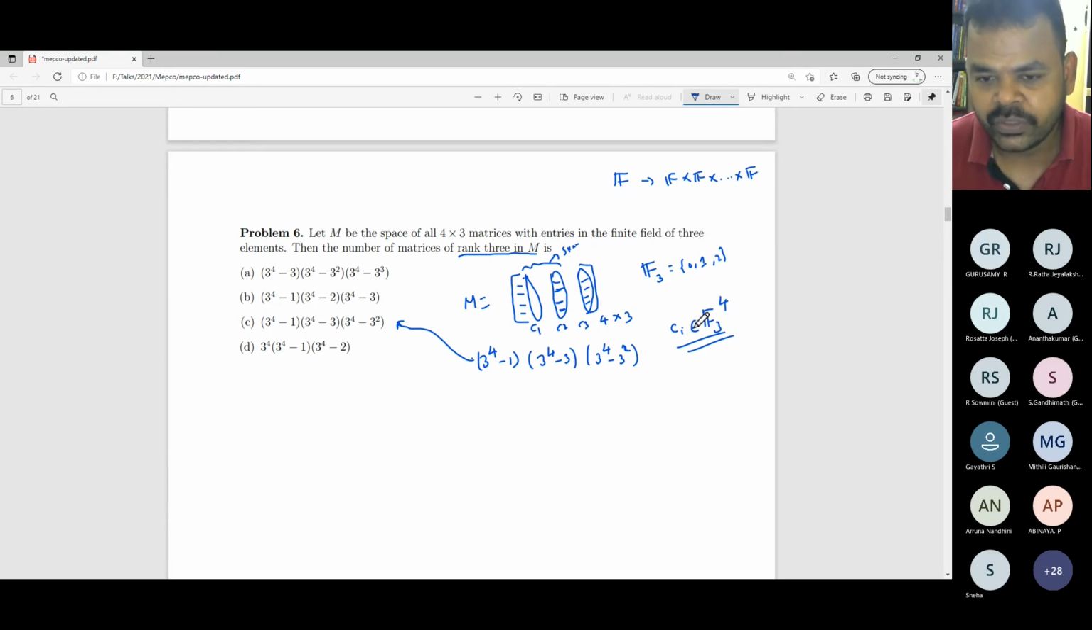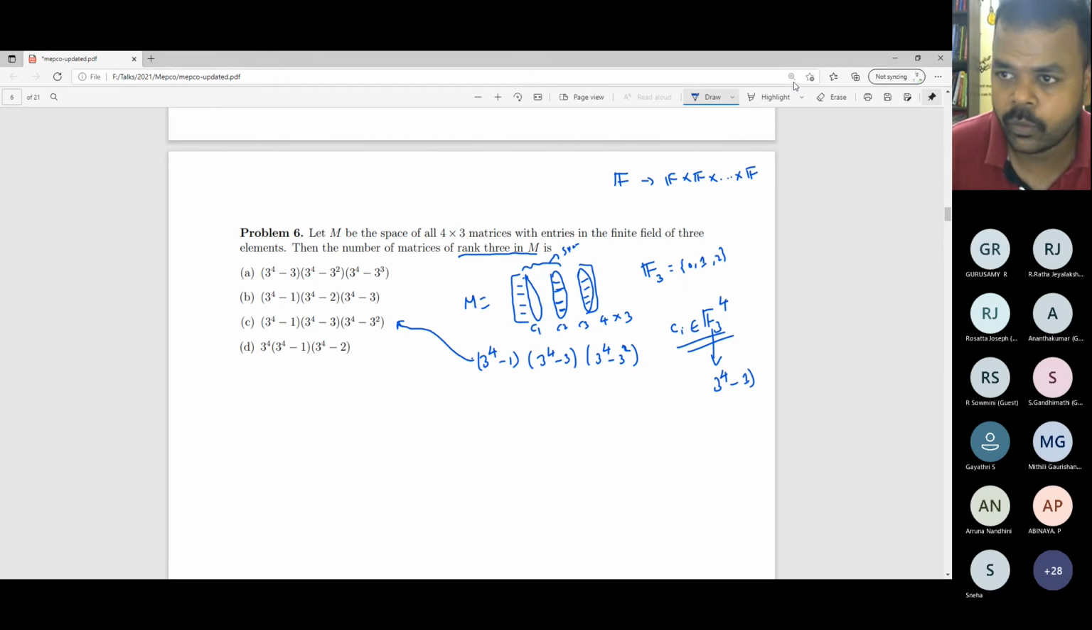First of all, I want the first column to be a part of some linearly independent set, so it cannot be 0. Thus, the all-zero element cannot be there. You have to take some non-zero element. Remember, this vector space contains how many elements? 3 power 4 elements, 4-tuples, each entry having 3 choices. Out of these 3 power 4 elements, only one element is equal to 0. So I have 3 power 4 minus 1 elements for the first column.